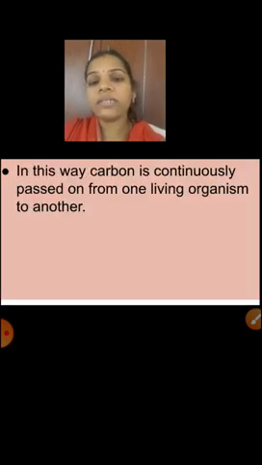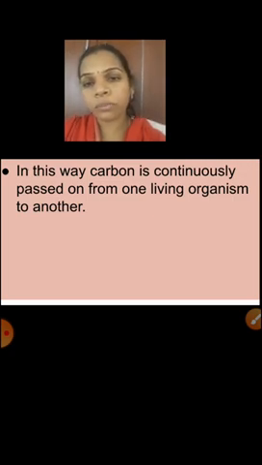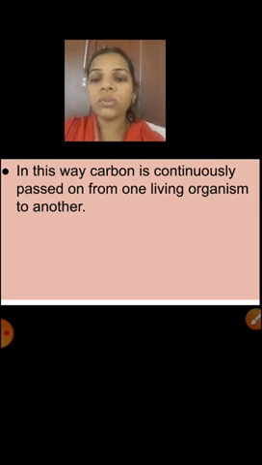In this way, carbon is continuously passed on from one living organism to another. First, carbon is absorbed from the atmosphere with the help of plants. From plants, that means producers, it will go to herbivores. From herbivores it will go to carnivores. From carnivores it will go to the apex consumer. After the death of these organisms, decomposers decompose them, and afterwards that carbon is released back to the atmosphere. So in this way carbon is continuously passed on from one living organism to another.